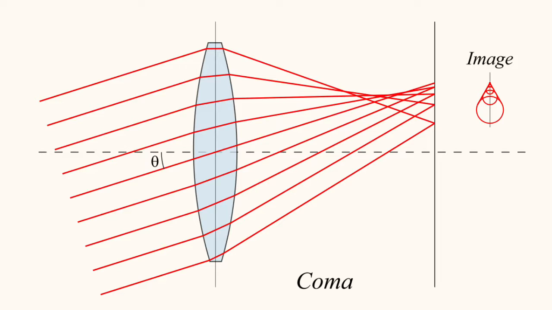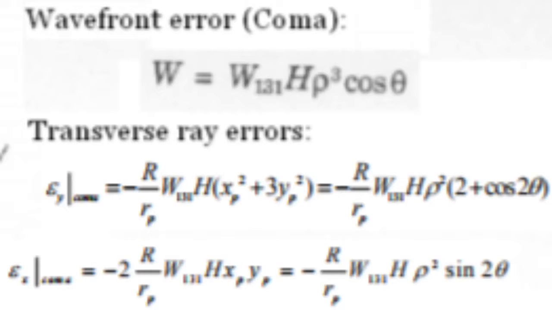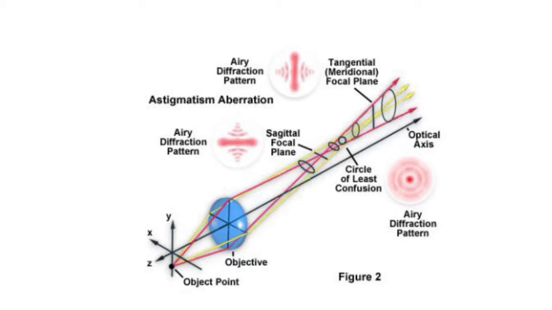Here are the wavefront error and ray error equations which characterize coma. As can be seen, there is a linear dependence on the field height and quadratic dependence on the pupil coordinate. If we create an off-axis field, meaning h has a particular value, and find the deviation epsilon y from the axial center at which the optical system retrieves a ray at the pupil maximum, i.e. y sub p equals 1, then we can quantify the coma present in the system. This is precisely what we did in lab using a mask lens microscope combination, similar to last week.